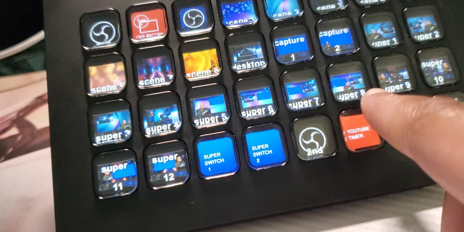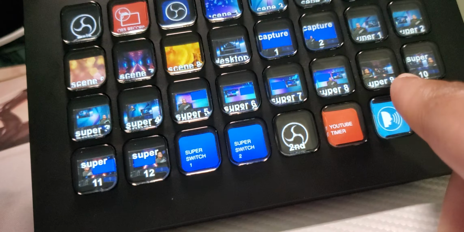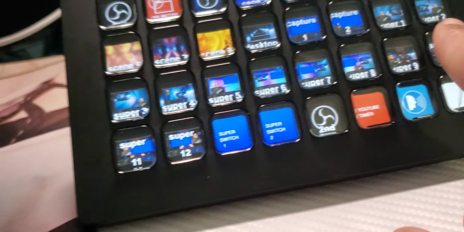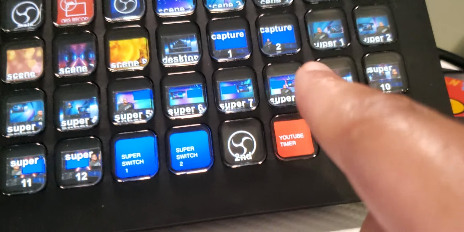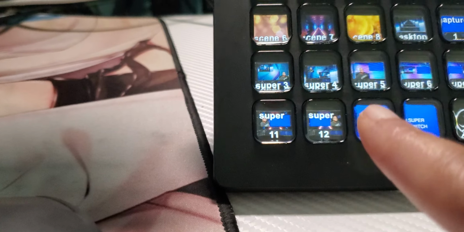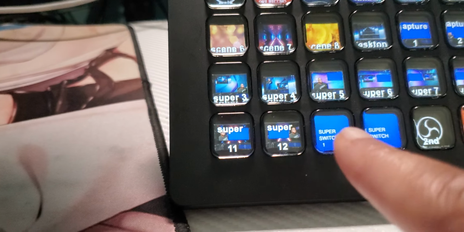And then the super source 10, which is the same exact thing. 11. So super source 9 and 10 are pretty much the same exact thing, but with webcams on different sides. And then super source 11 and 12 are the same exact thing, but with the capture card and on different sides.